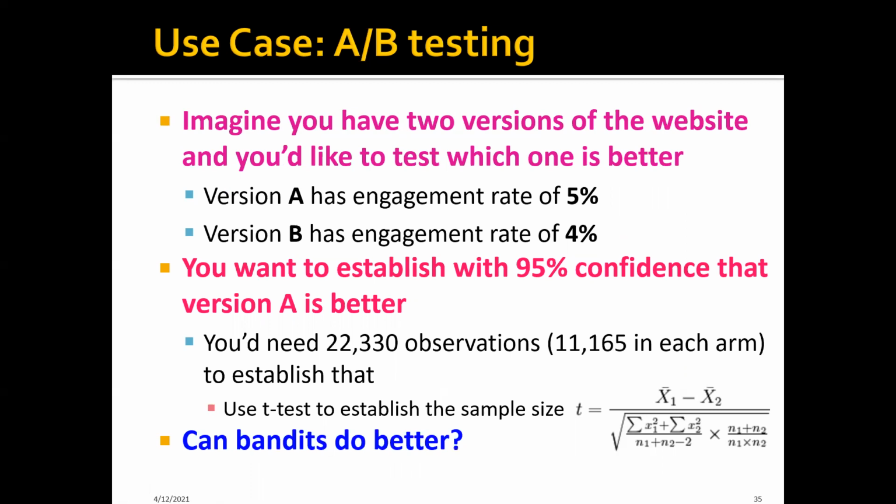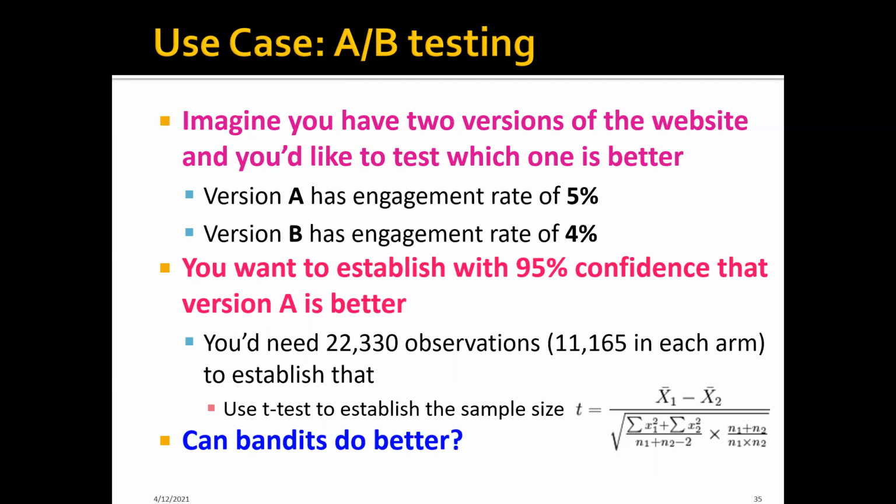For example, we can say that each session of a user is like 10 minutes, then the engagement rate is the actual engagement time of this session from the user.